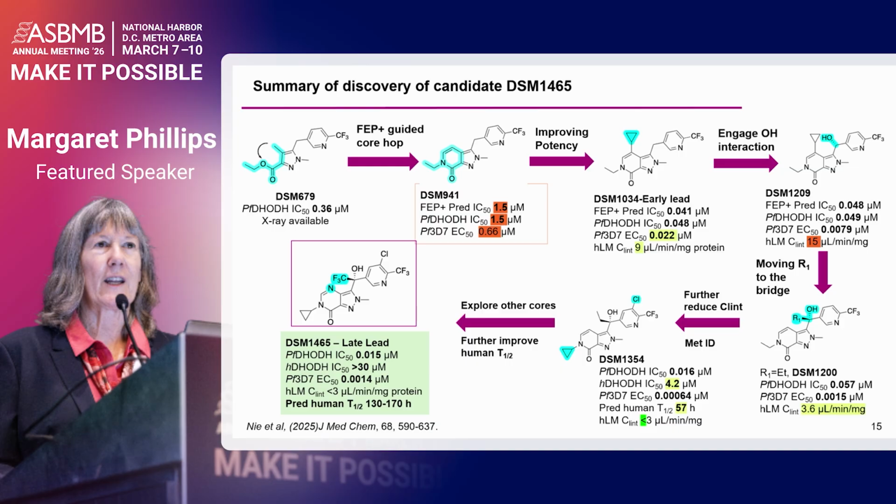And then we were able to explore a few additional scaffolds and finally ended up with this pyrimidine scaffold over here, with a CF3 in the middle as sort of like the ideal compound. And this compound, 1465, is currently in late lead workup with the potential to transition to preclinical development over the summer. It has a predicted human half-life of 130 to 170 hours, so this meets our objective, and all the modeling is telling us that this compound could be a single-dose oral delivered compound for chemoprevention.